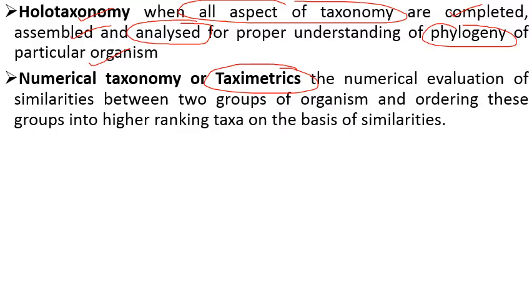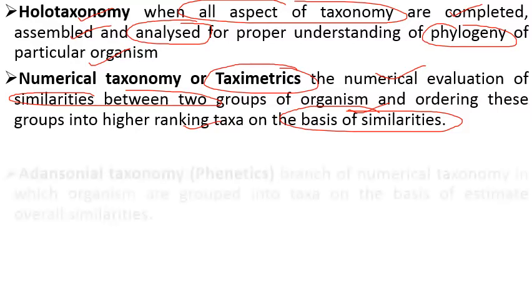It includes numerical evaluation of similarities between two groups of an organism and ordering these groups into higher ranking taxa on the basis of similarities. So इसमें comparative study की जाती है on the basis of numerical calculations. We study similarities between the two groups and place them in the higher ranking of taxa on the basis of similarities.